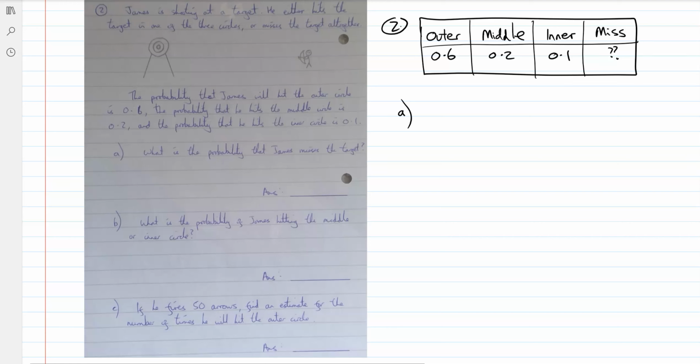Probability that he misses the target. Well, the only options he's got are outer, middle, inner, or miss. So if he's firing an arrow, the probability of one of those things happening has to add up to 1. So the probability of him missing is going to be 1 minus all these added together. So 1 minus 0.9, 0.1.